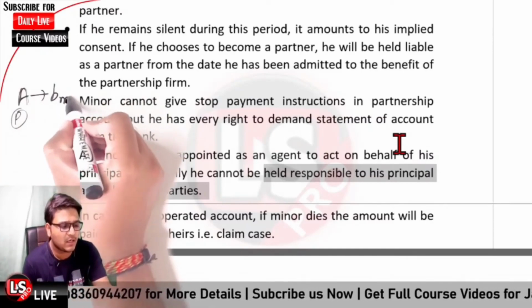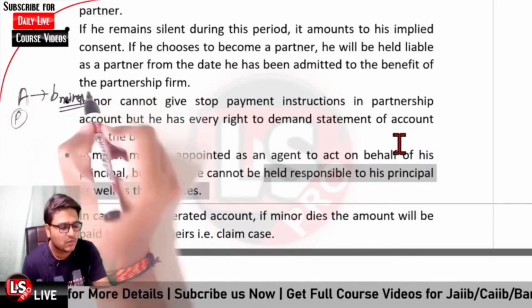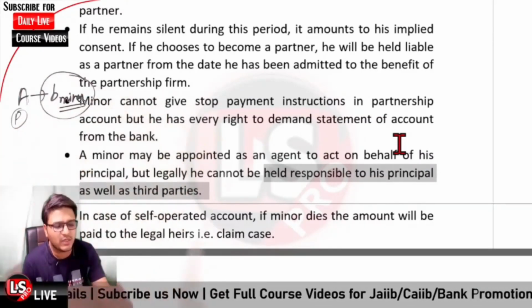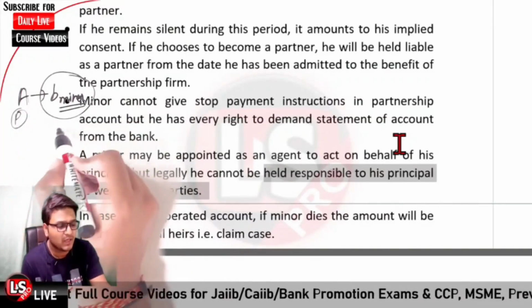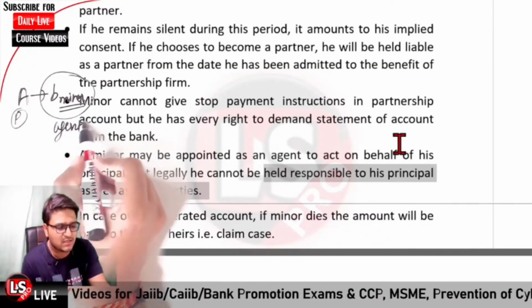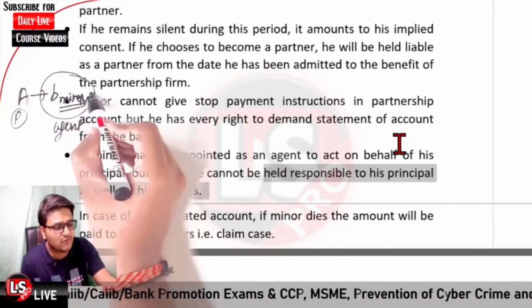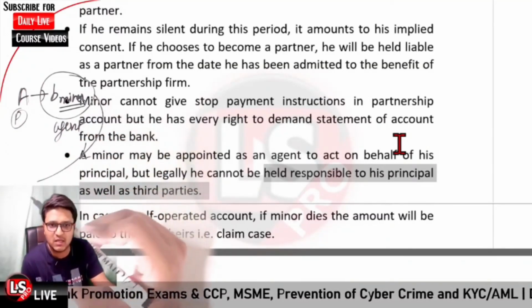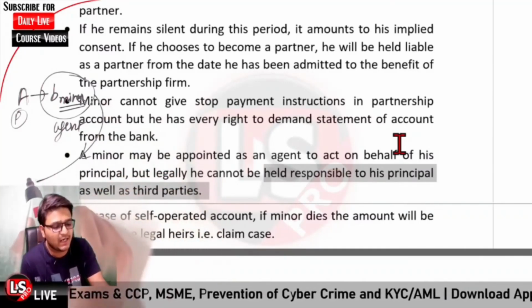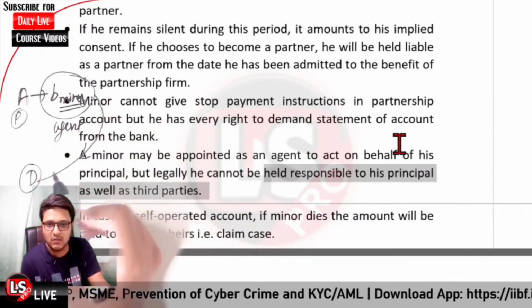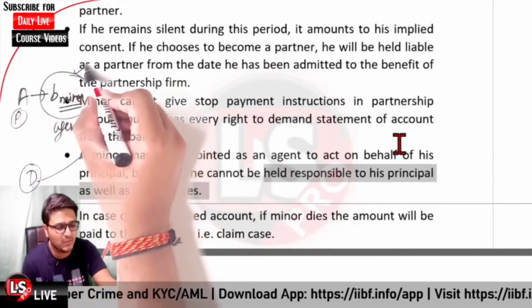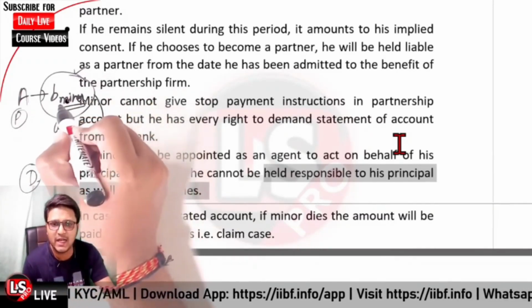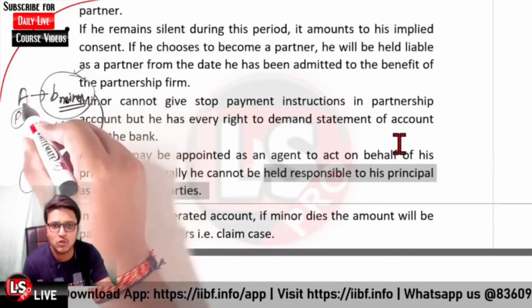Now in case person A is a principal and he has given a mandate to person B, who is a minor, so as to act on his own behalf. So A is a principal and B is agent in this case. If any of the activities are performed by person B, and third parties are involved, B will not be held liable to any of the third parties and also not to the principal.